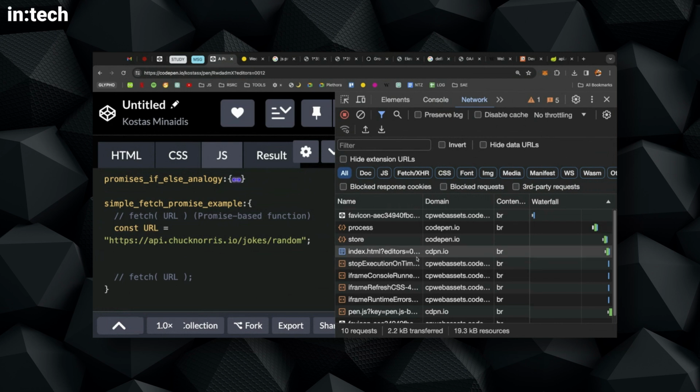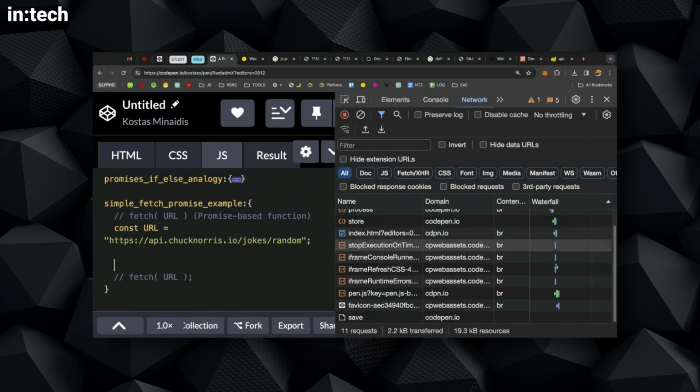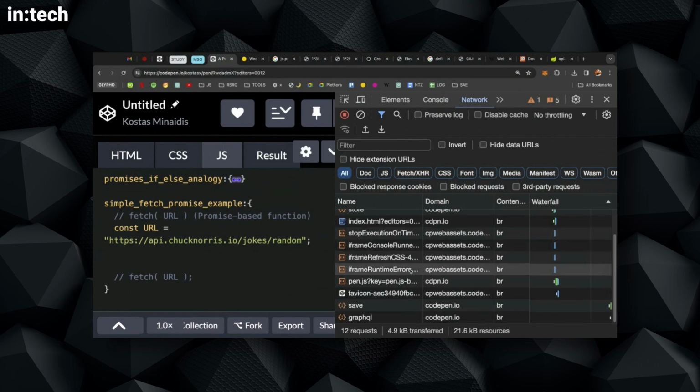This page actually goes out to some servers, some computers out there, and makes a bunch of requests, requesting some HTML files, some CSS files. This doesn't make too much sense at this point, because this is the CodePen platform that has to request some files so that we get to see the application here. So don't worry about these things. These are things that CodePen depends on.